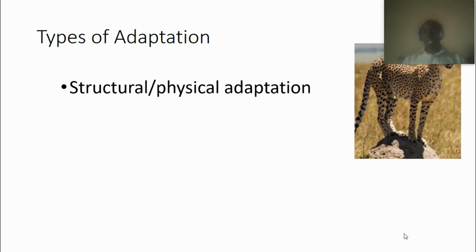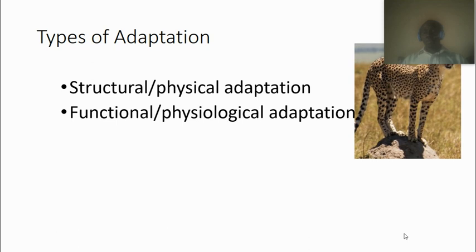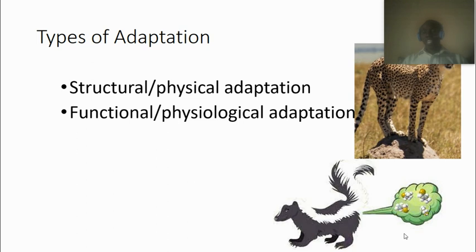We have also physiological adaptation, which is also called functional adaptation. This one has to do with the changes in the internal environment of the organisms in order to survive in a particular area. Like the skunk, most of the time they do release foul air or gas to scare away their predators. That is a physiological behavior.